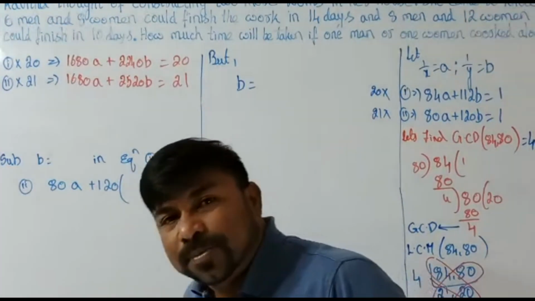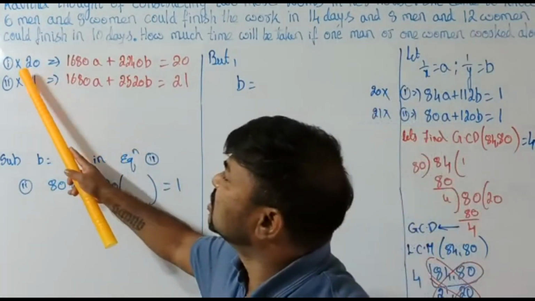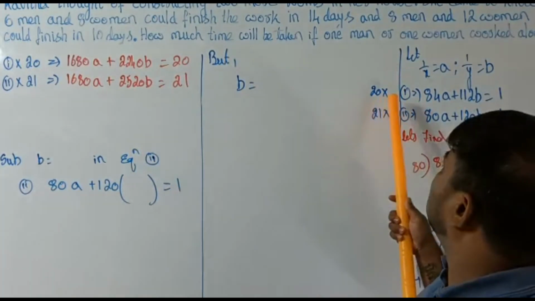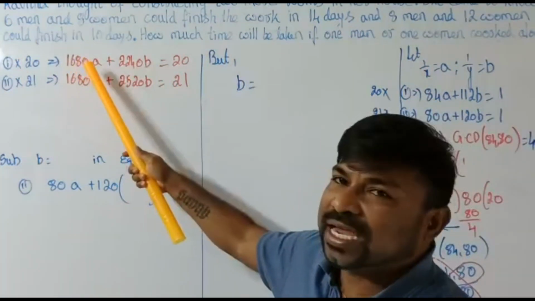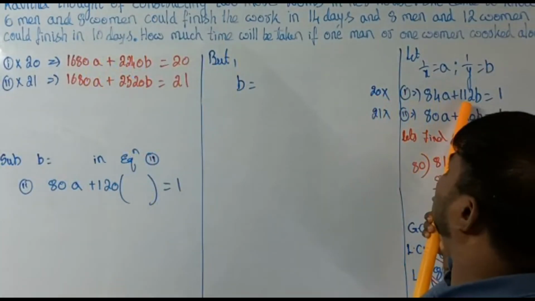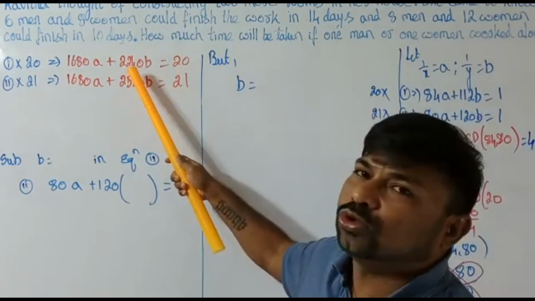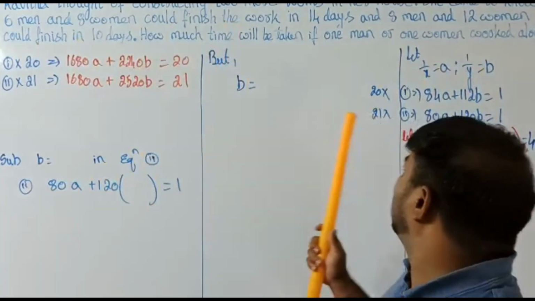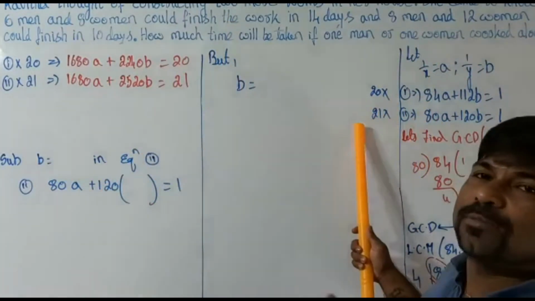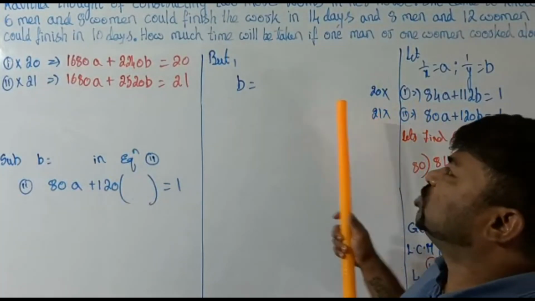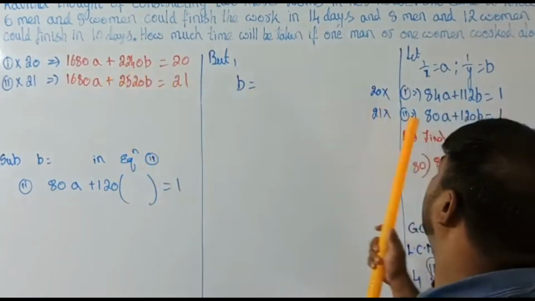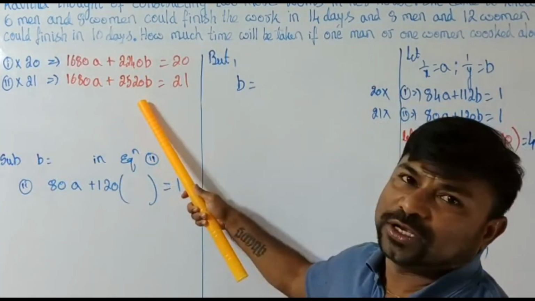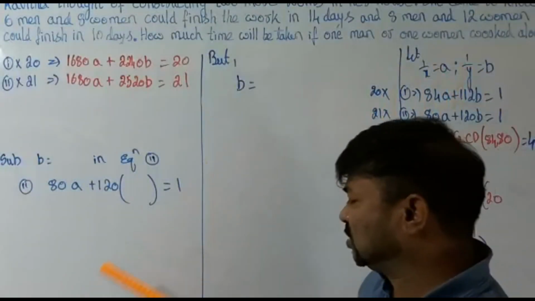So if you multiply that, how much are we getting? If the first equation is multiplied by 20, 20 times 84 is 1680, and 112 into 20 is 2240. In the same way, the second equation, if you multiply with 21, 80 into 21 is 1680, and 120 into 21 is 2520.